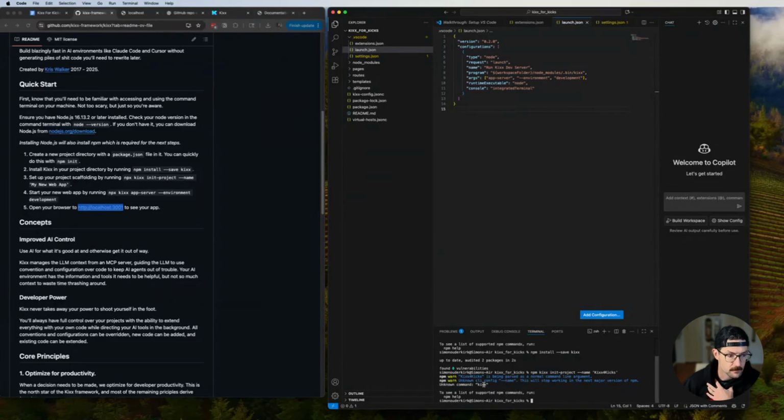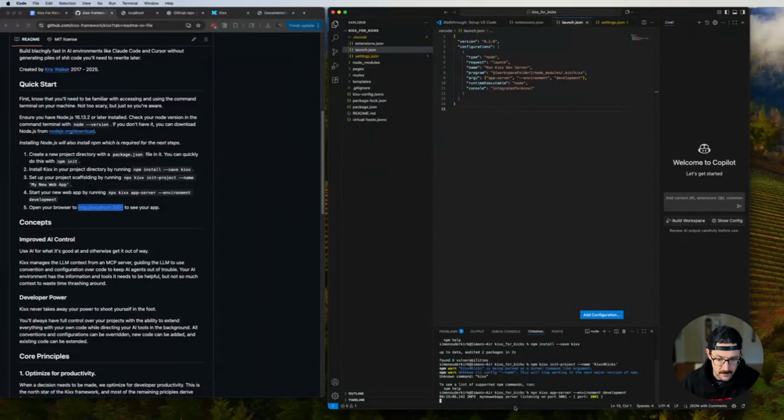So that means it's not recognizing npx. Oh, it's because I'm doing npm. Okay, that's a me thing. So every letter counts. I'm confusing npm and npx, I think, is what is happening here. So let's try it again, from the top. npx kixx app server --environment development.